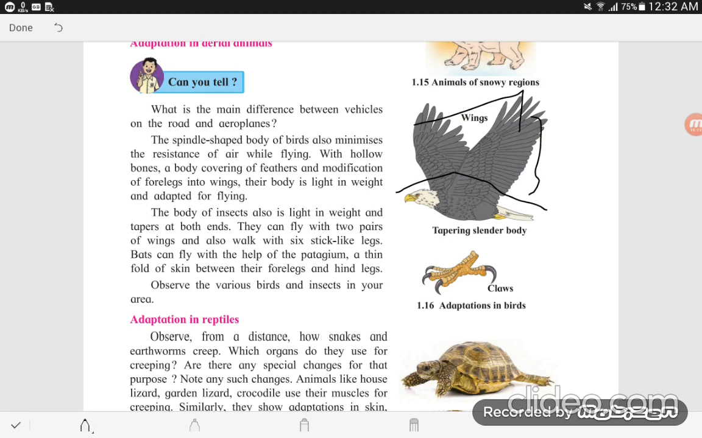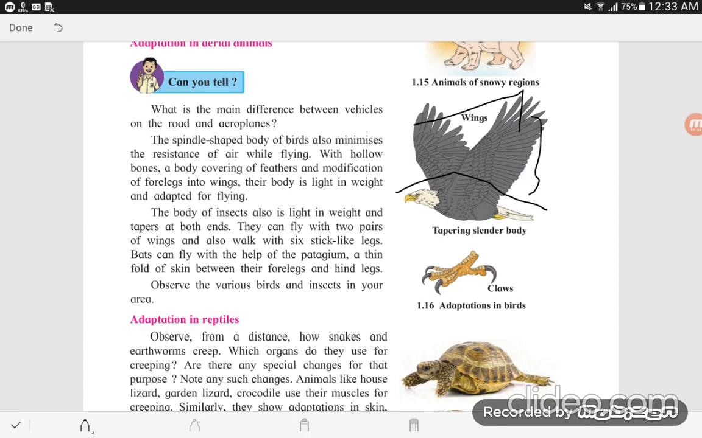The body of insects also is light in weight and tapers at both ends. Just like birds, insects also have a light body that tapers at both ends. They can fly with 2 pairs of wings and also walk with 6 stick-like legs. Bats can fly with the help of patagium, a thin fold of skin between their forelegs and hind legs. The best example is the bat.